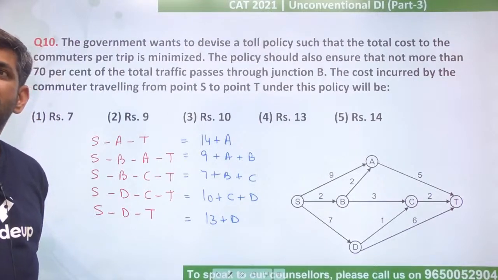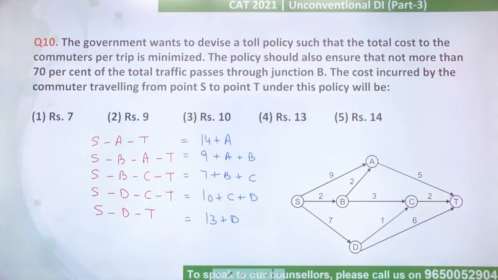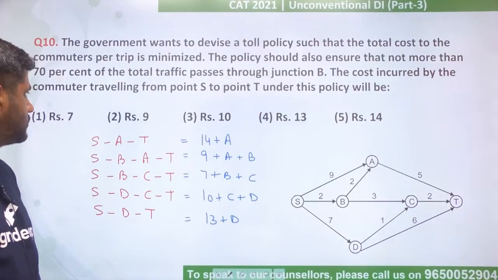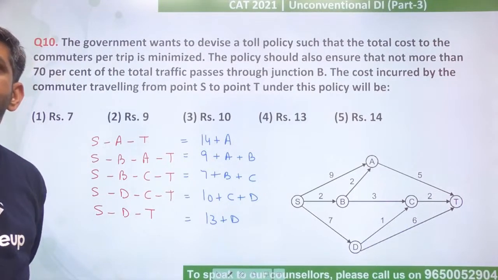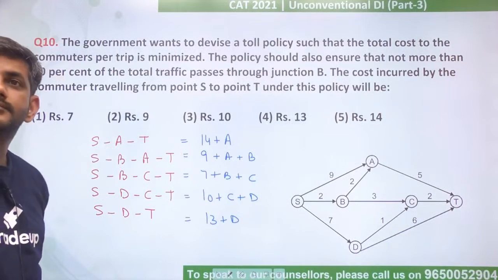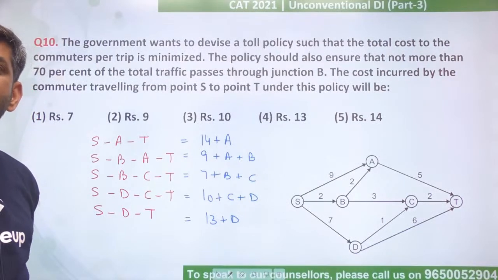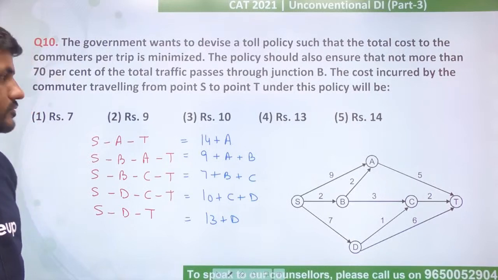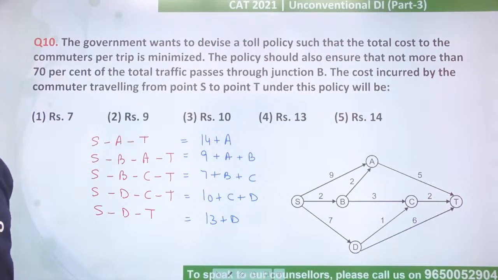Swarna says 1. Divya says 3, Niharika says 2, Muskan says 2, that is 9. Let us check then. Okay?